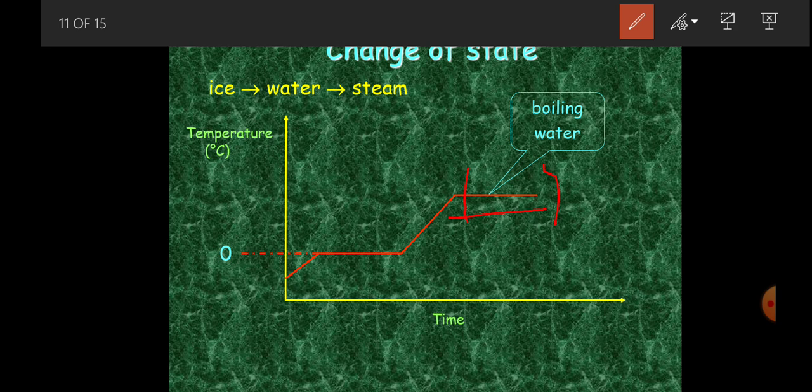The heating curve shows how matter changes from solid to liquid and then to a gas. Remember not to forget terms like kinetic energy, melting point, boiling point, freezing, and even condensation. That's the end of this presentation.